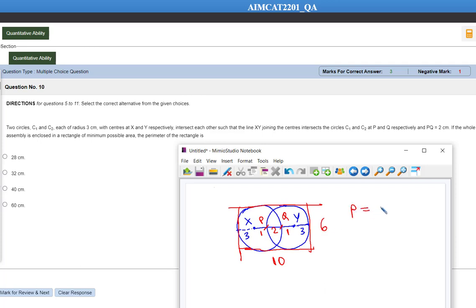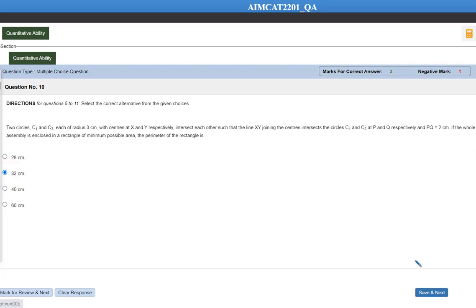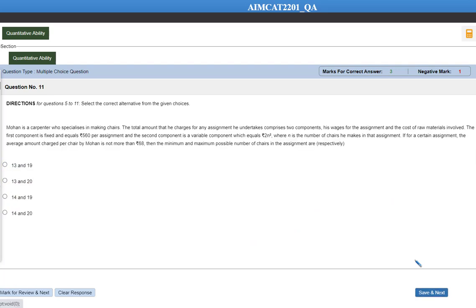Perimeter is equal to 2 times length plus breadth, that is equal to 2 into 16, that is equal to 32, the perimeter of the given rectangle. So let's mark 32 as answer here. Question number 11, let's have a look. It looks lengthy, but let's read it.